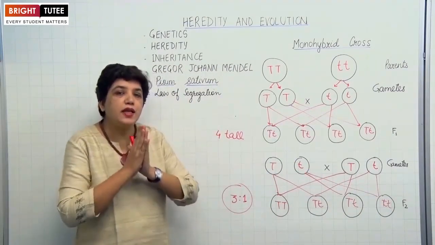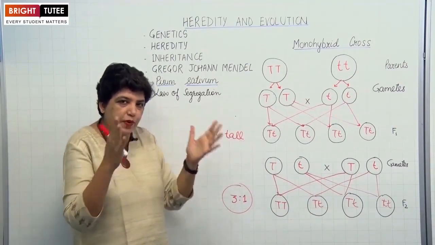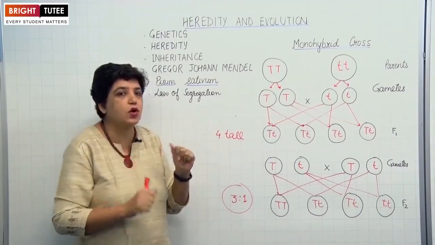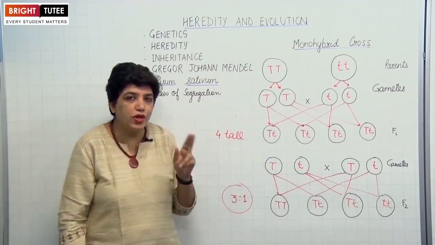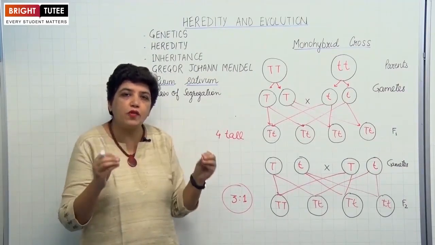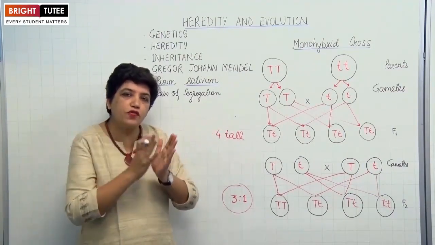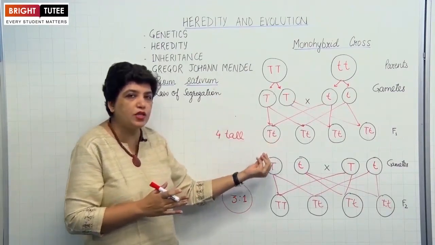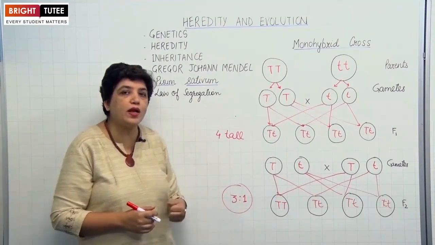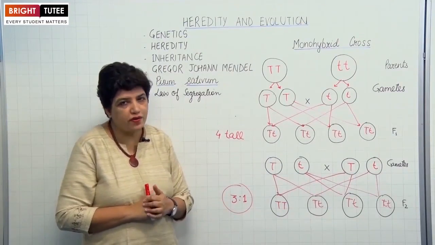Mendel suggested that during gamete formation, the genes separate out, they segregate to form half-half to each cell. This is called the law of segregation. During gamete formation, the genes segregate and only half of the genes enter into each gamete. And during sexual reproduction, two different genes combine together to form a new organism. And this ratio of 3:1 in the second generation F2 progeny is called the monohybrid ratio.